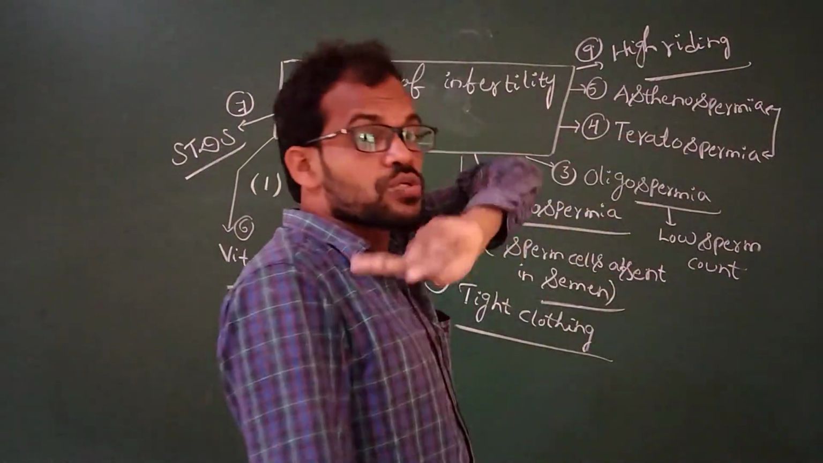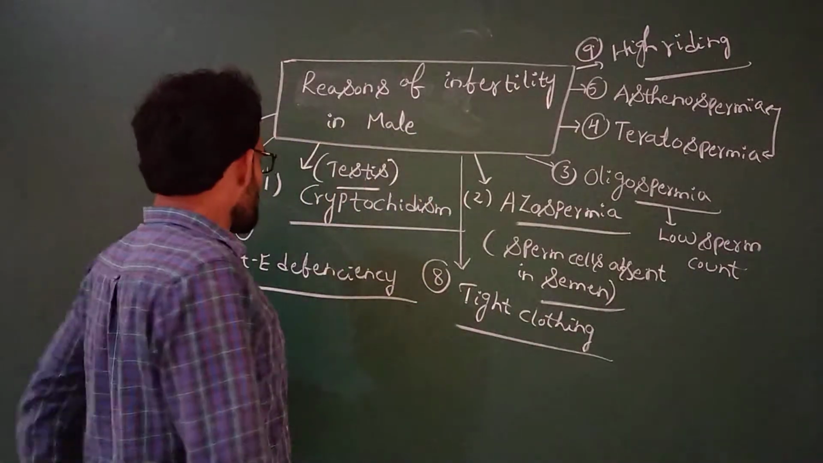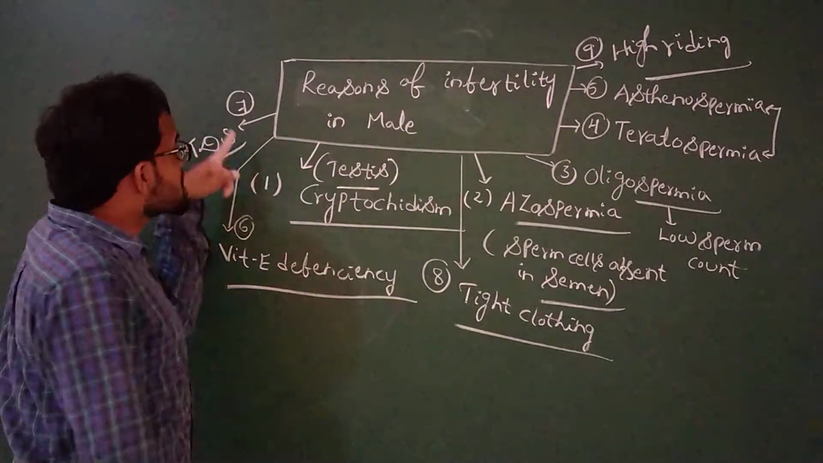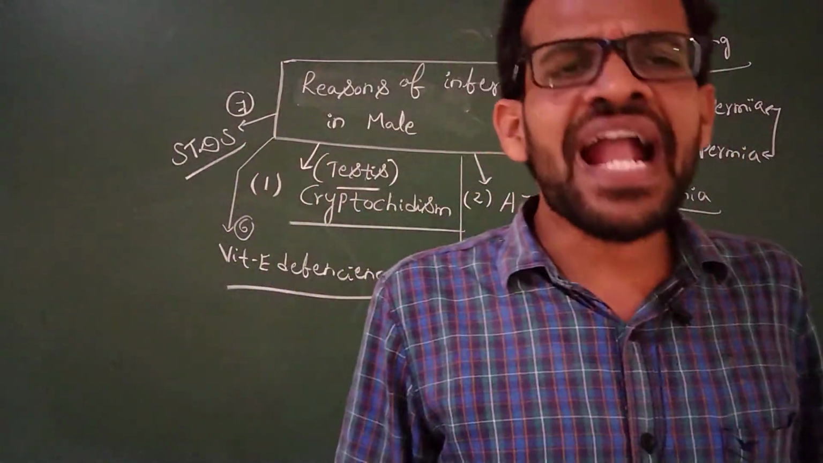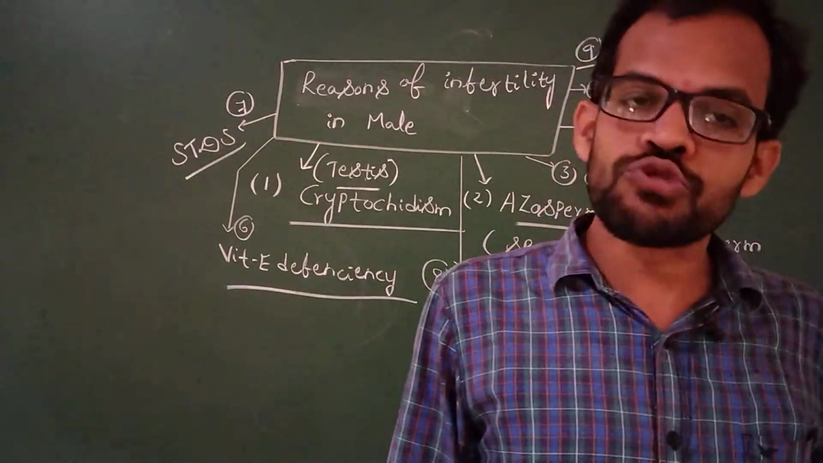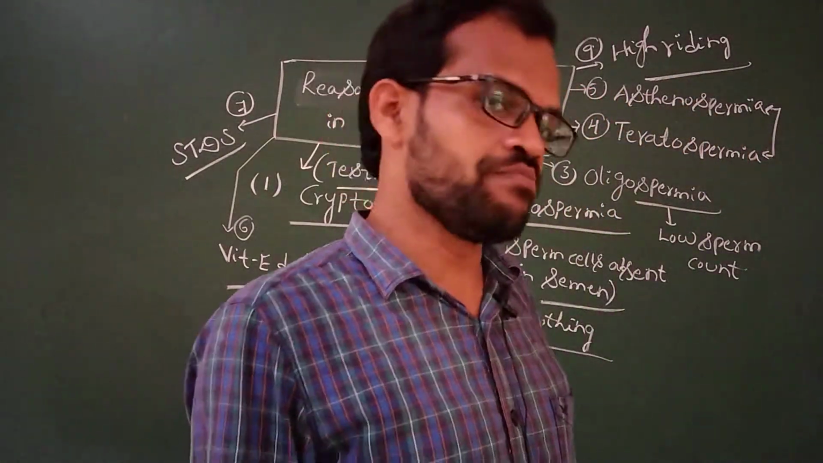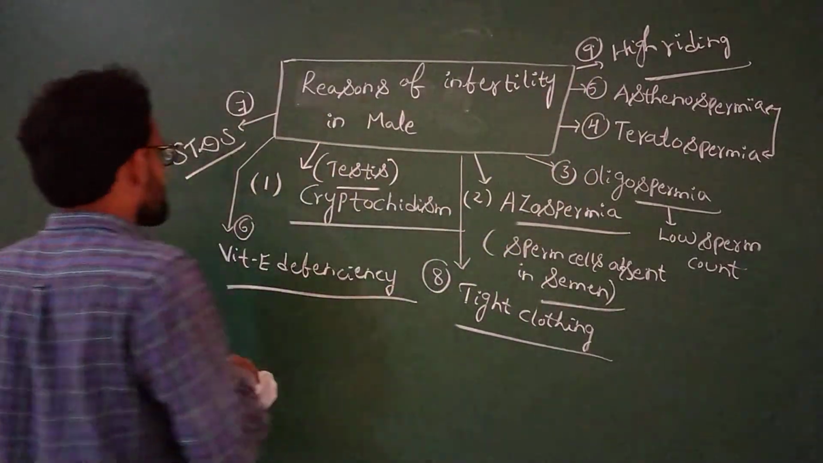Next, high riding also leads to high temperature, so sperm production is also less. Tight clothing, vitamin deficiency, and sexually transmitted diseases caused by bacterial, viral, fungal, or protozoal pathogens also lead to infertility in males. Next are psychological problems.